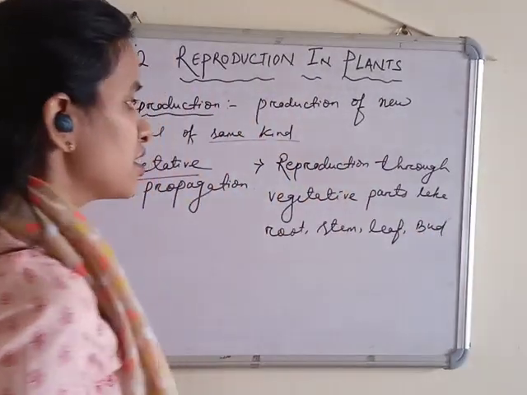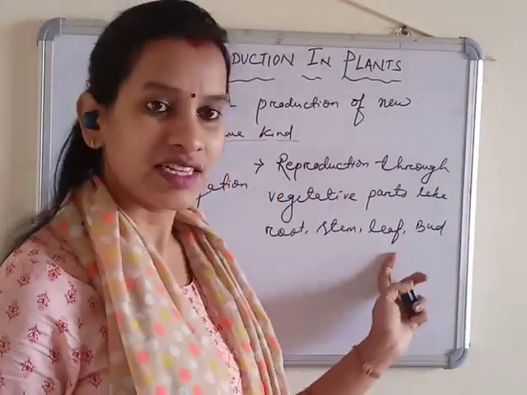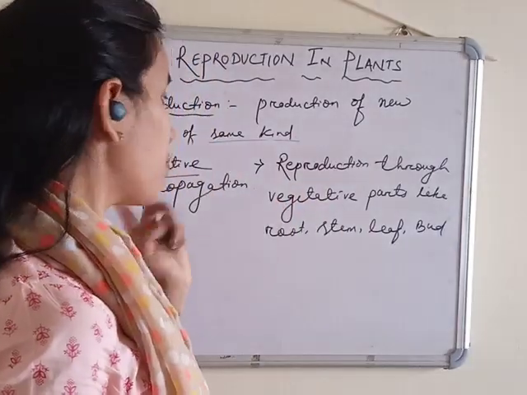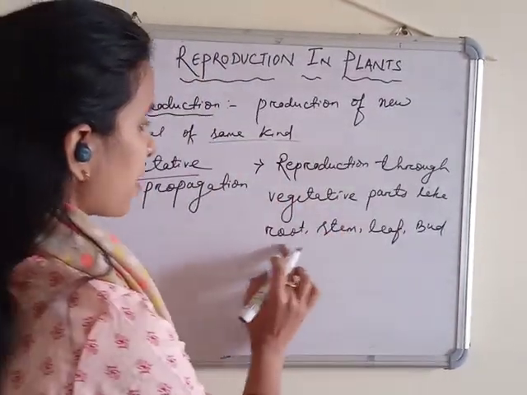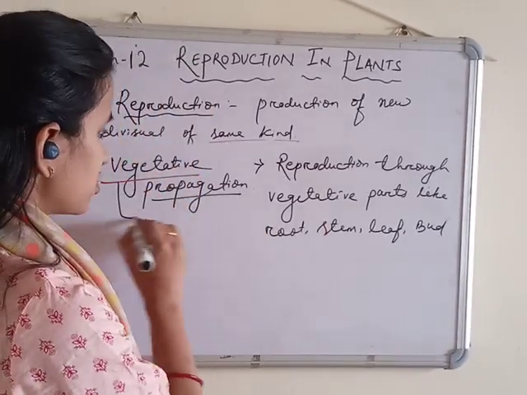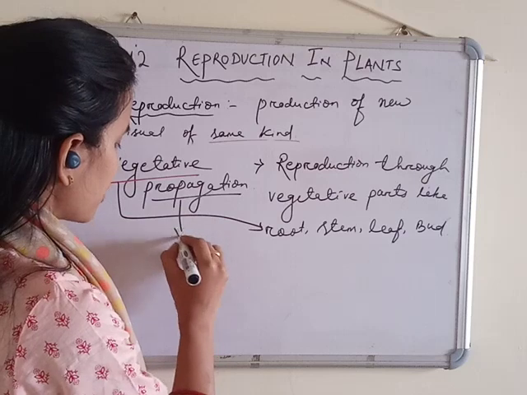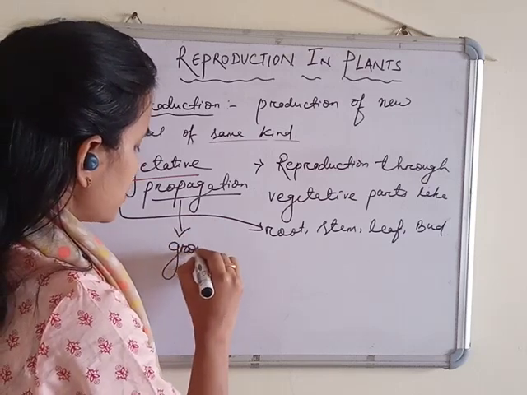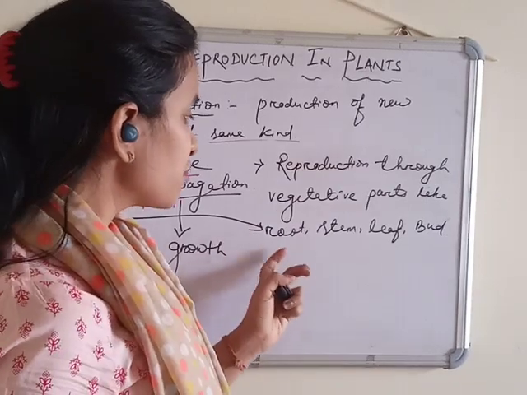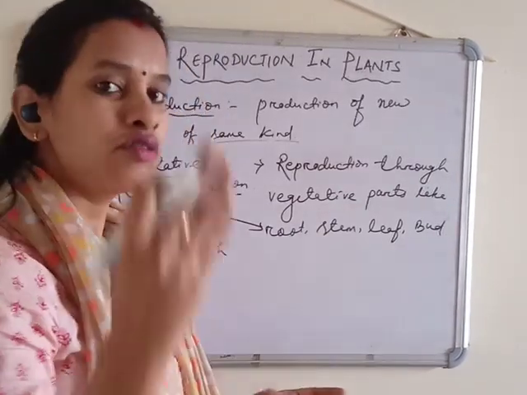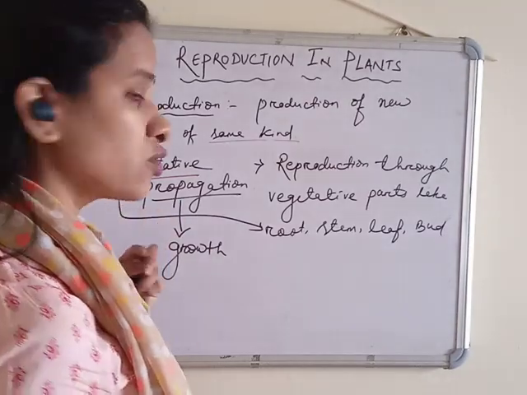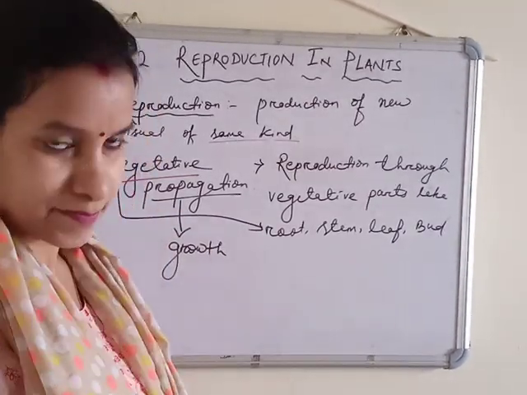If reproduction through any of these is happening, it is called vegetative propagation. What do we mean by vegetative? These parts are the vegetative parts, and propagation means growth. Growth means a new individual, a new plant. So if a new plant arises from these parts, that is called vegetative propagation. Propagation means growth, or arising.